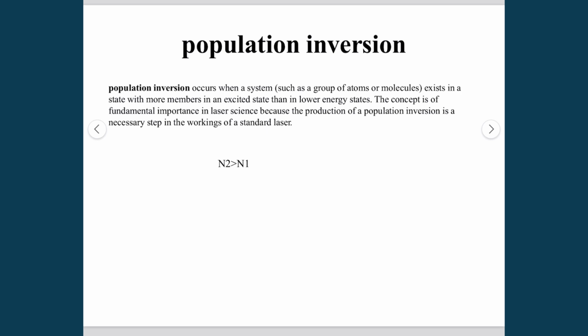This concept is of fundamental importance for the working of a laser. So if we have two energy states and we can achieve N2 greater than N1, then we can achieve population inversion, in which the number of electrons in the excited state is more than in the ground state.